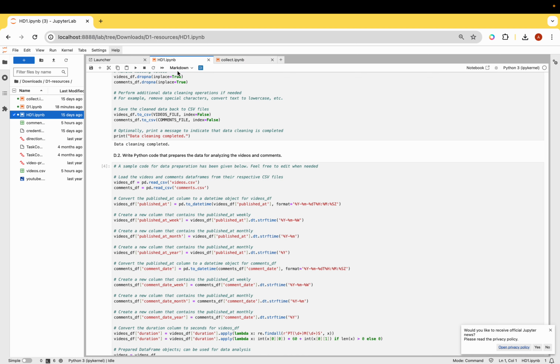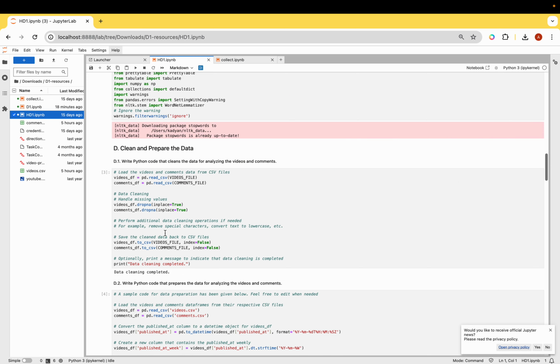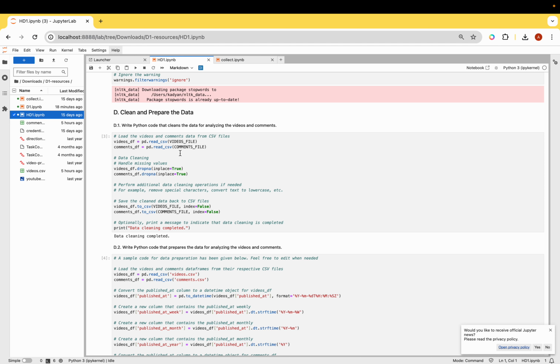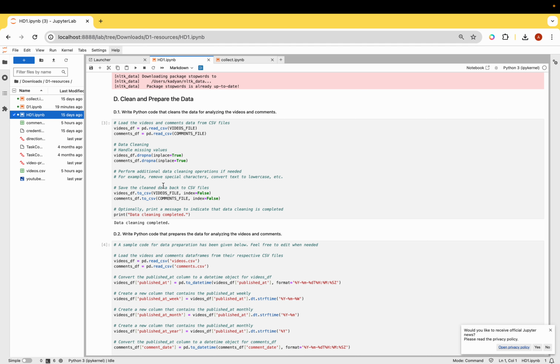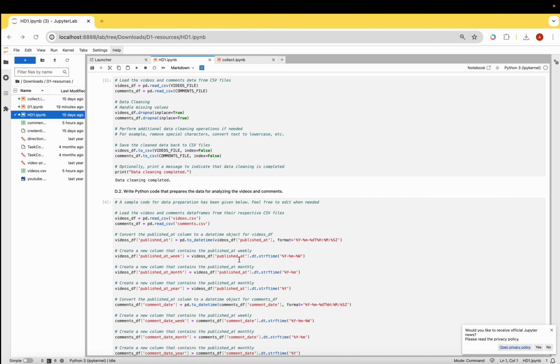And talking about the preparation, as you can see, initially I imported all my necessary libraries, then cleaned and prepared the data, for which I didn't really have to do much because it was already done using the collect.ipynb file, but I also took an additional step using the drop_na function. Then I converted my videos data frame and comment data frame to CSV, and the data cleaning is completed. Alrighty, now talking about the data analysis.